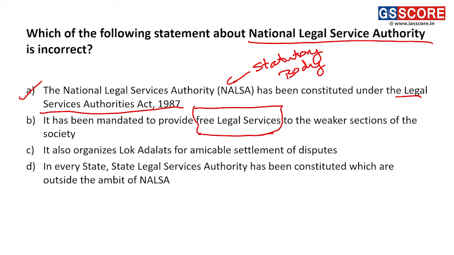It also organizes lok adalats for amicable settlement of disputes. Again, a correct statement. Lok adalats are where you hold mediation and conciliation, or you hold arbitration.